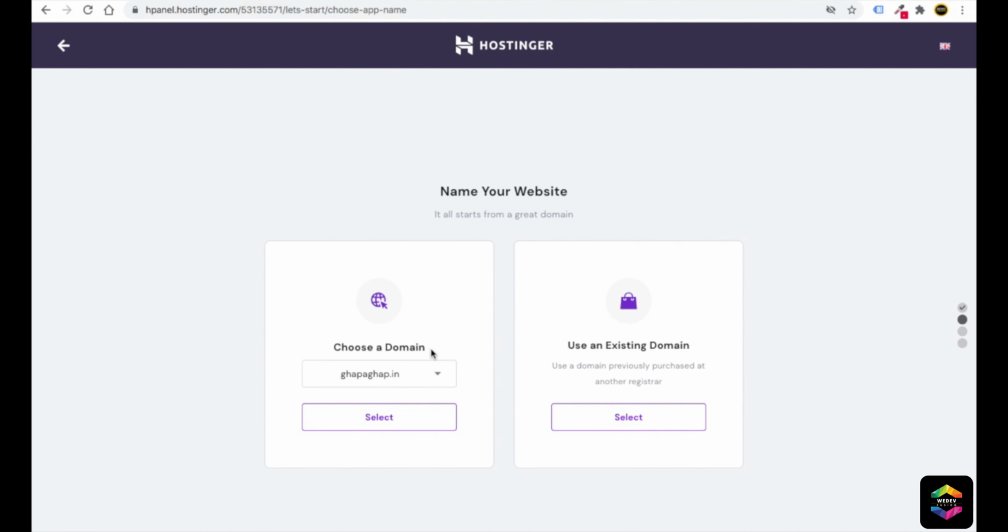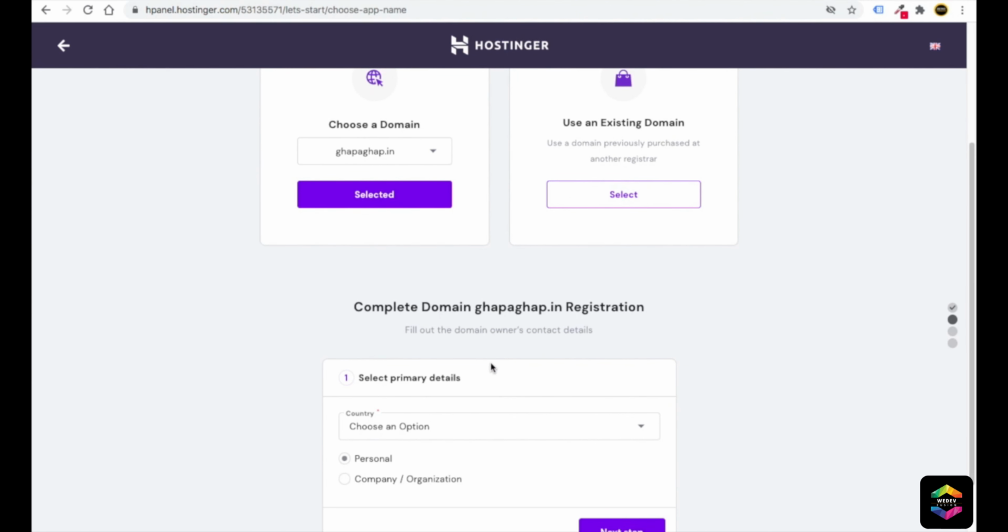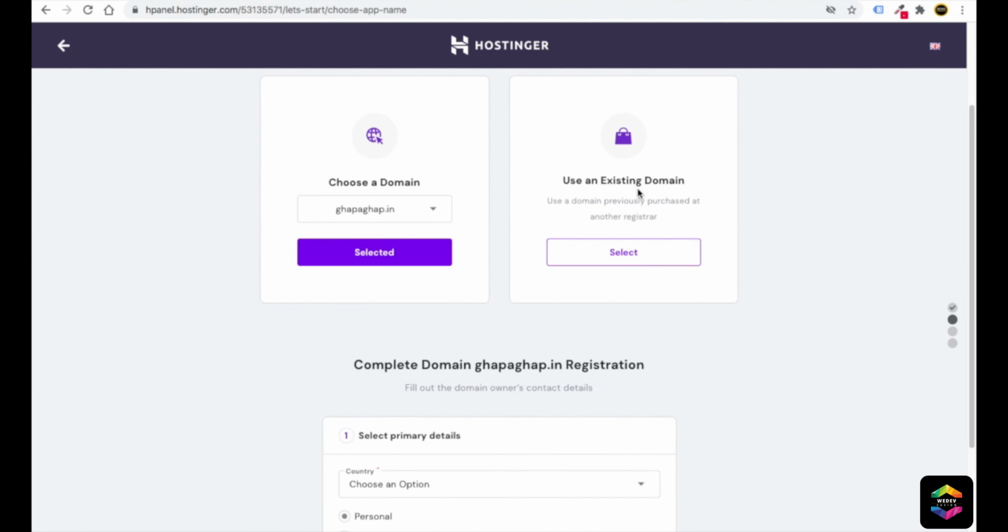Now it will immediately tell you to choose a domain. So you have this domain which you have just got. Or in case you have some other domain, that means you have purchased from maybe GoDaddy or Namecheap, I will also teach you how you can connect your Hostinger with a domain purchased from GoDaddy, Namecheap, or any other domain website. But right now we have taken this domain for free, so I will select this domain.